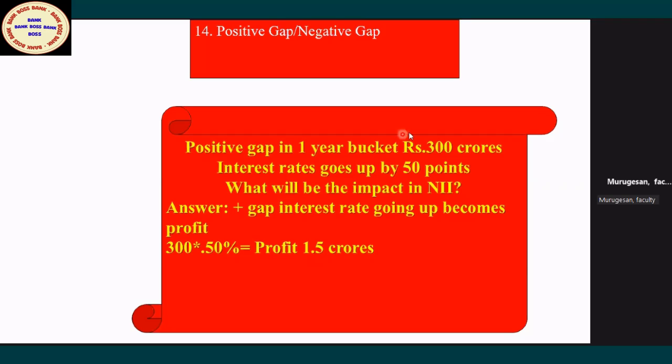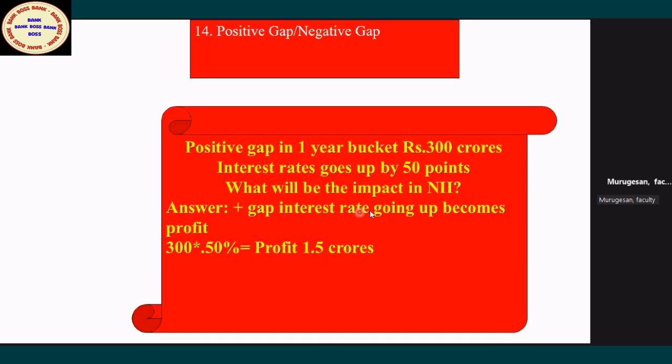So the first thing I have told: if there is a positive gap and interest rates are going up, it becomes a profit. How to calculate the profit? 300 into 0.50 divided by 100. That means 1.5 crores.